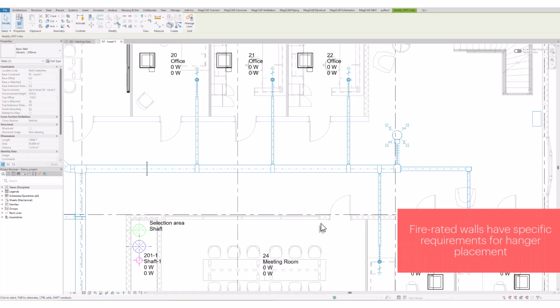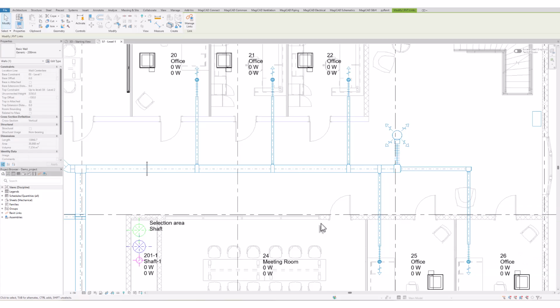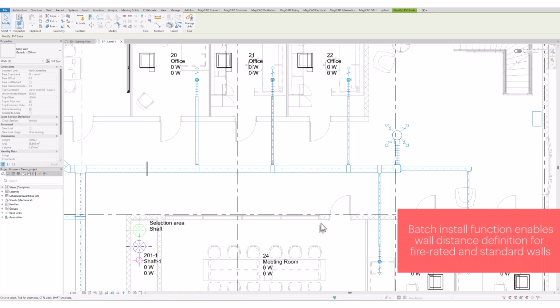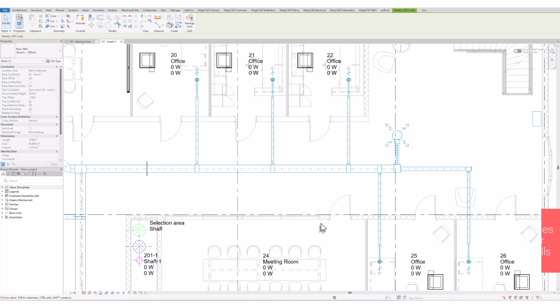Sometimes it is necessary to define the hanger distance from a fire-rated wall to ensure that the hanger is not placed too far away. To address this, the Batch Install Support and Hangers tool now includes the ability to define the distance from a fire-rated wall for hangers. Additionally, it is also possible to set the distance for standard walls without a fire rating.